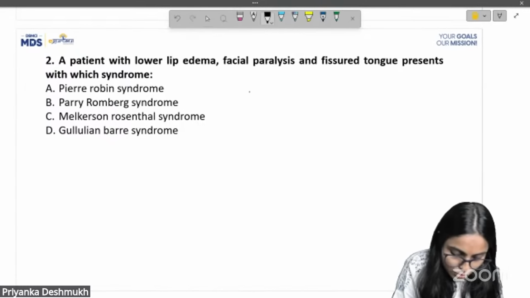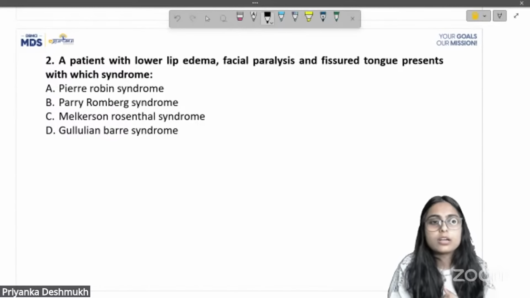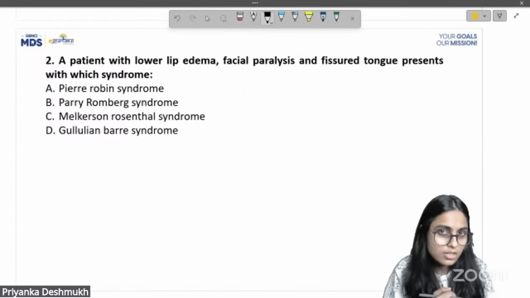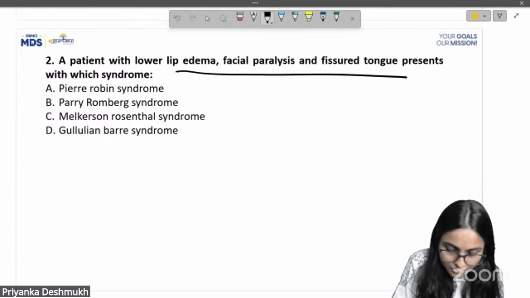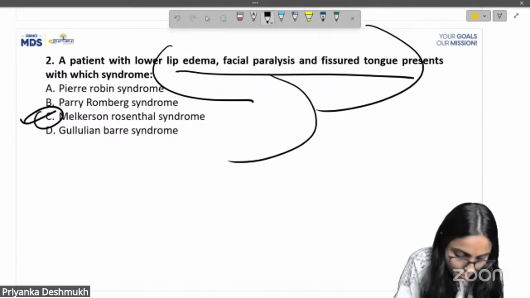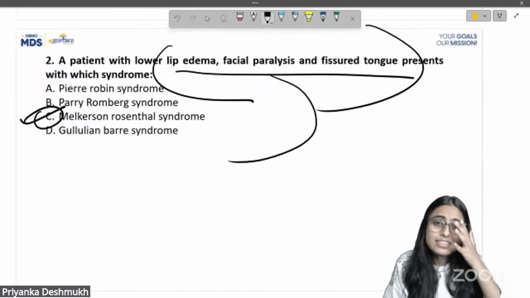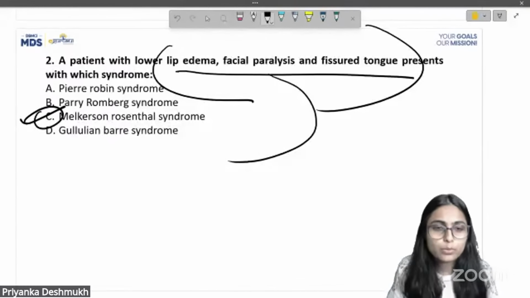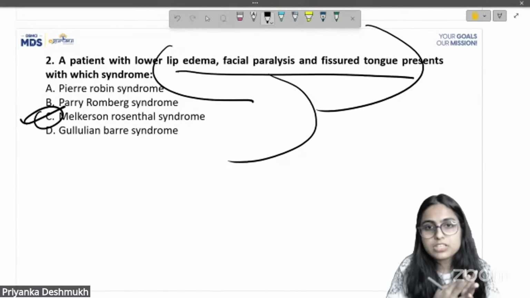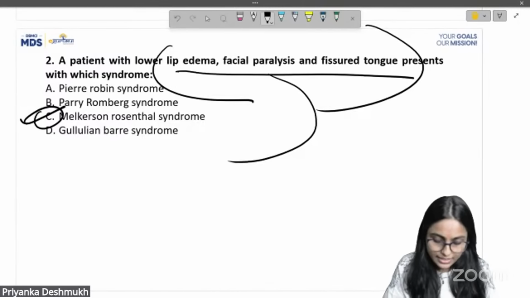This is also a direct pick from the textbook or our DBMCI notes. The easy answer for these three features is Melkersson-Rosenthal syndrome, option number C, correct? Just three features are given and they are asking which syndrome shows them.